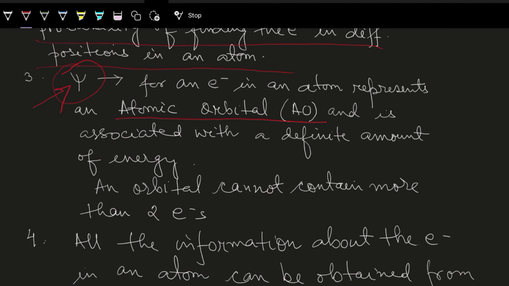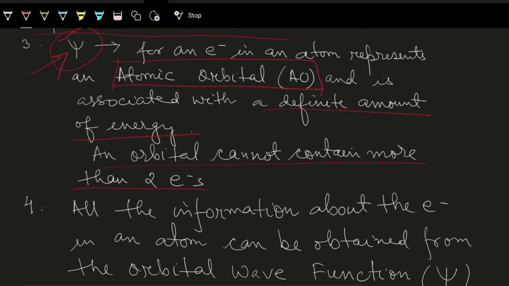Now, the psi, the wave function, the solution of the Schrodinger wave equation, actually depicts atomic orbitals and is associated with a definite amount of energy. An orbital cannot contain more than 2 electrons. This is very important, because when I will be doing the filling of electrons in orbitals in the next session, we'll see that here again there are certain rules.